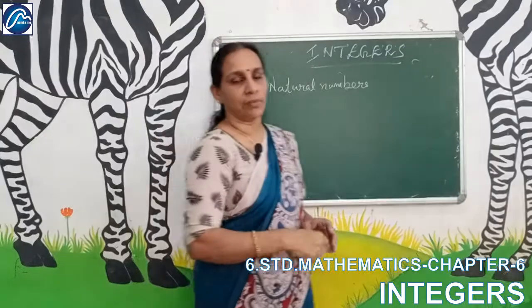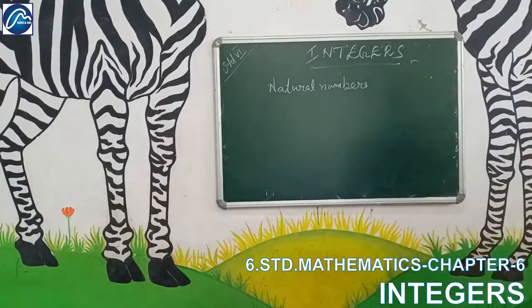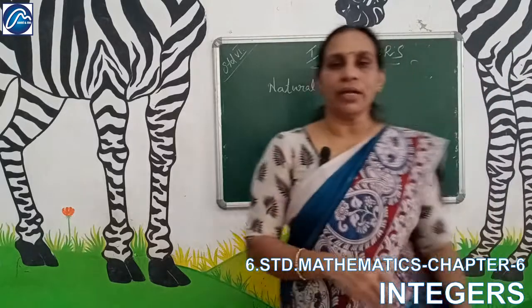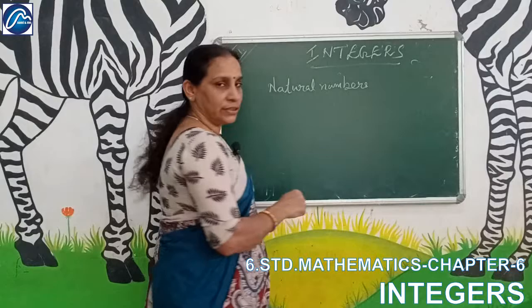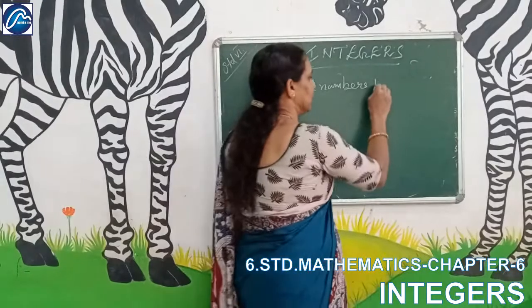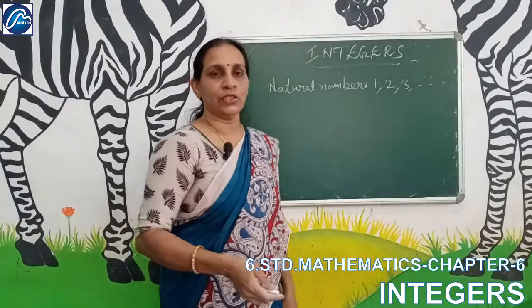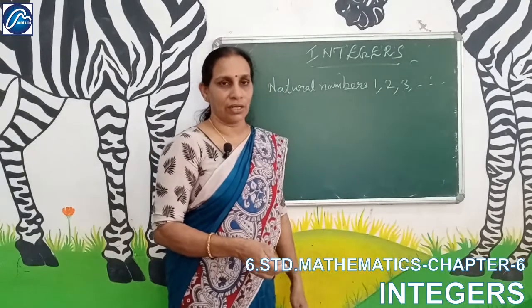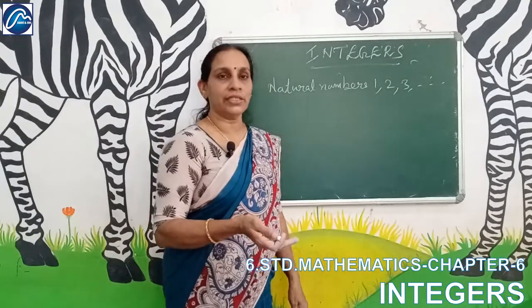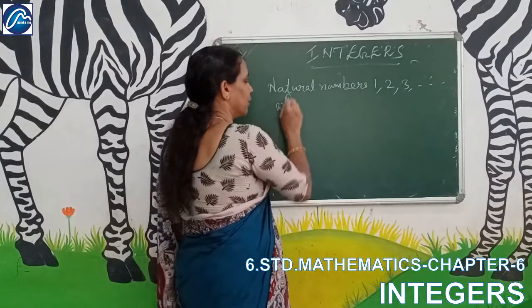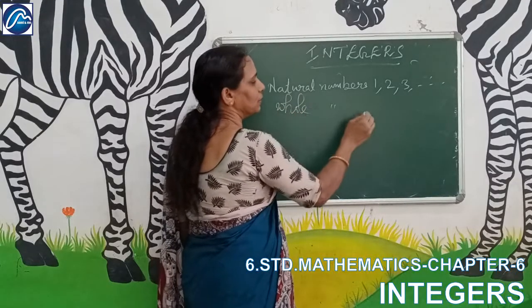What are natural numbers? The numbers we usually say from 1, 2, 3, etc., from 1 onwards, are known as natural numbers.